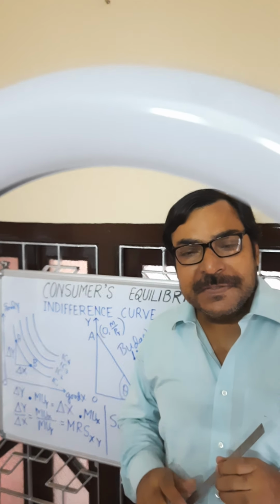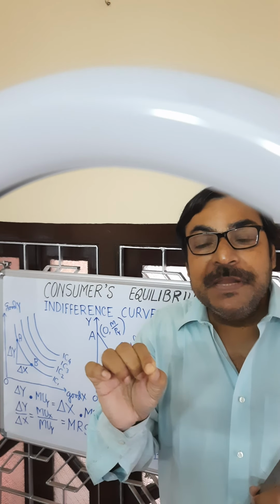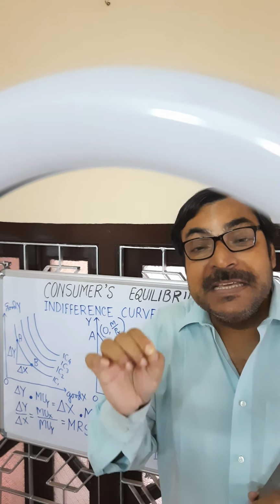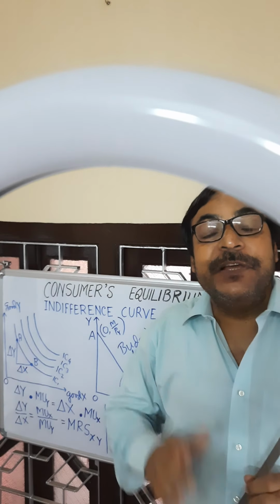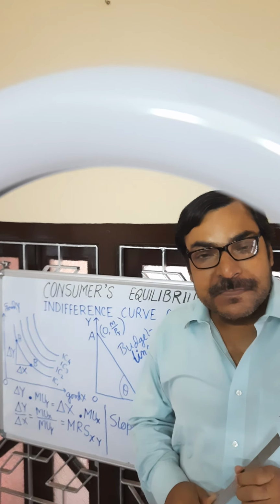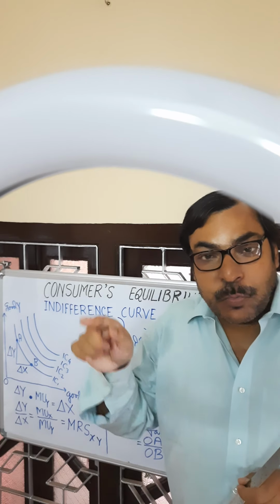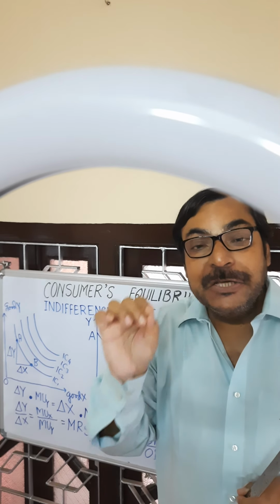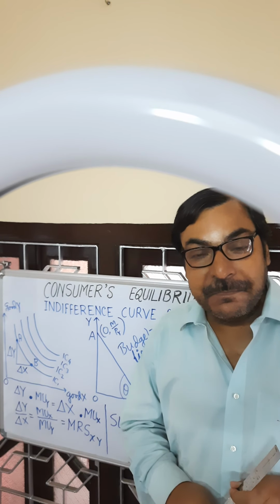Indifference curve is the locus of the points of combinations of two goods, each of which gives equal satisfaction to the consumer. So what does it mean? One particular indifference curve ensures one particular level of satisfaction.